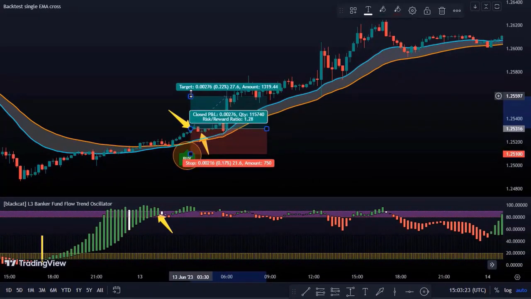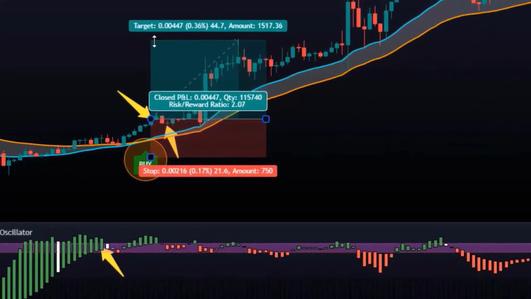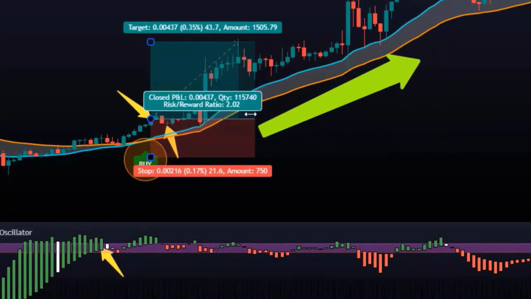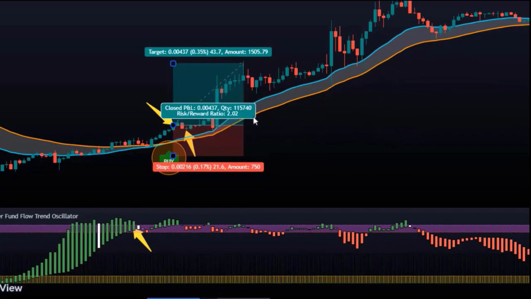For initial target 1, we can aim for a risk to reward ratio of 1 to 2. If we look at this chart, we can see that Euro has shown a good movement after the confirmation of our buy signal.